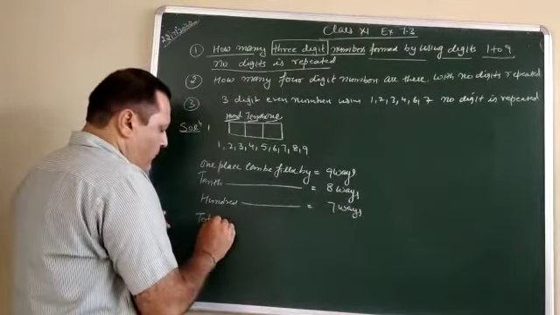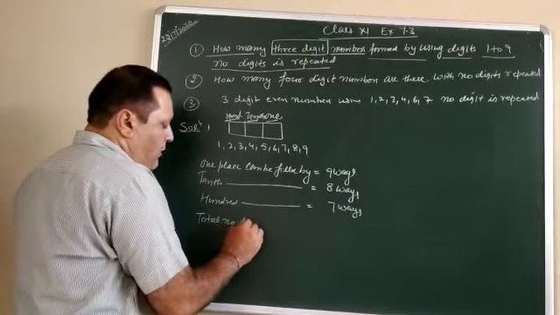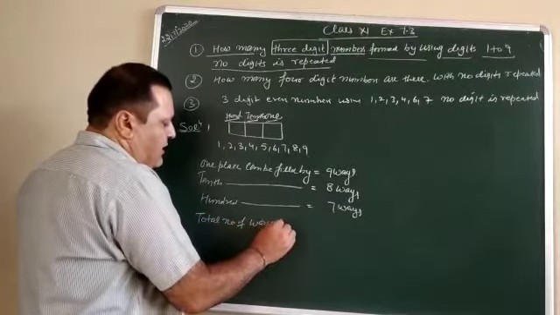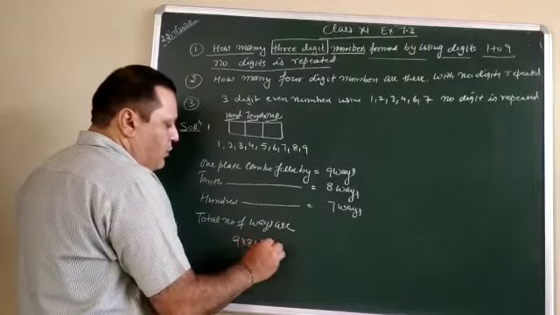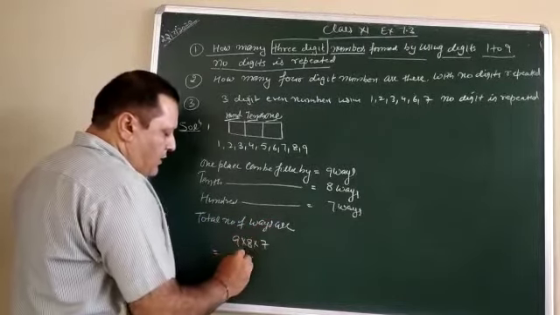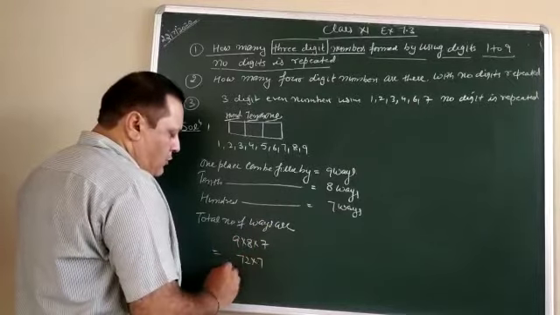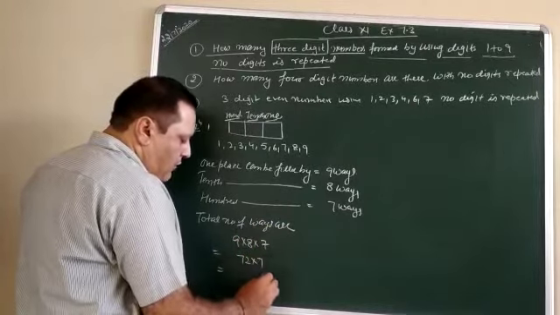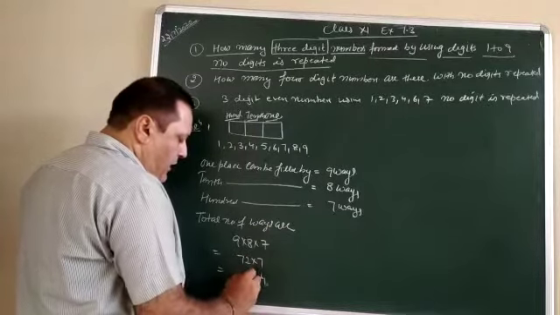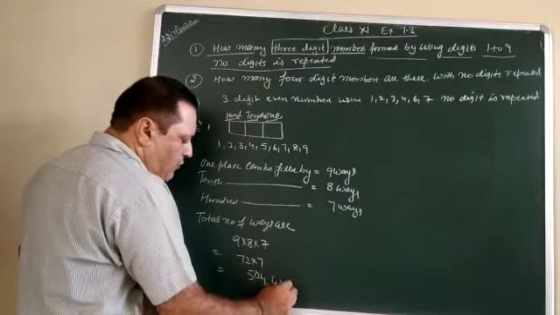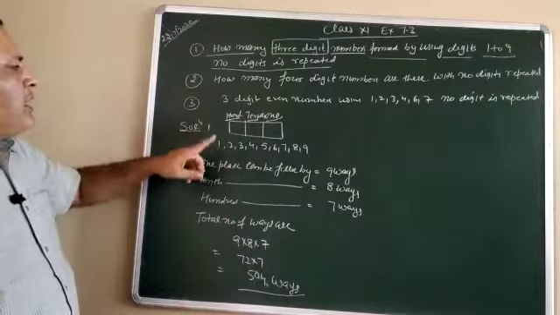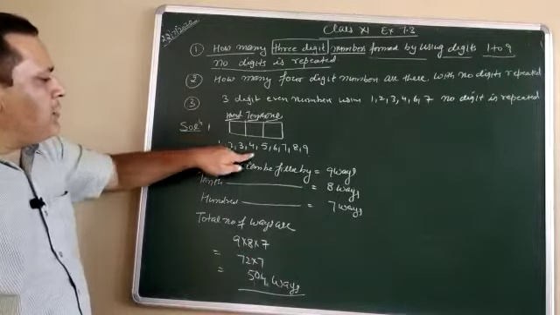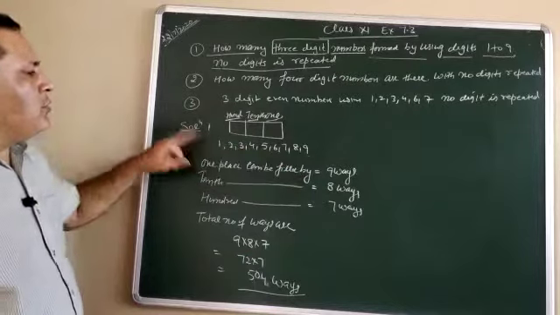Therefore the total number of ways is 9 into 8 into 7. 9 into 8 is 72, into 7 is 504. So these are the total number of ways to make a three-digit number using the digits 1 to 9.